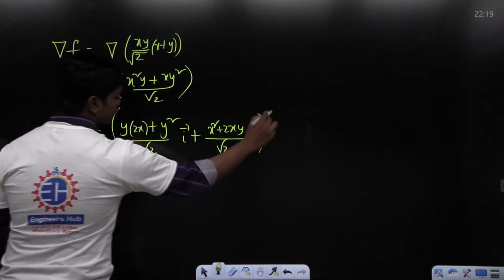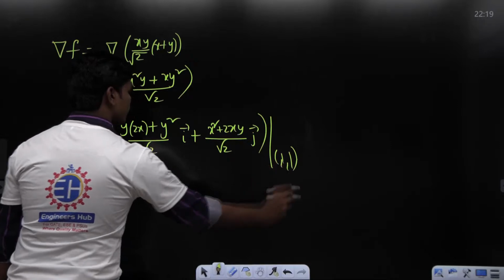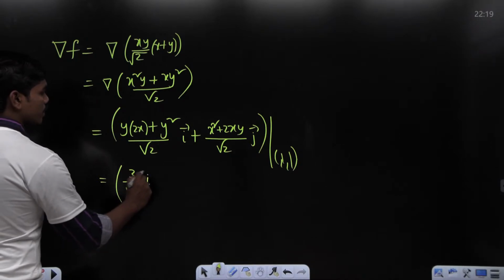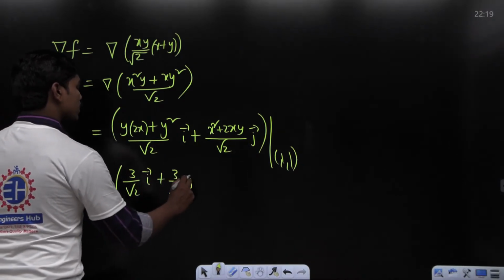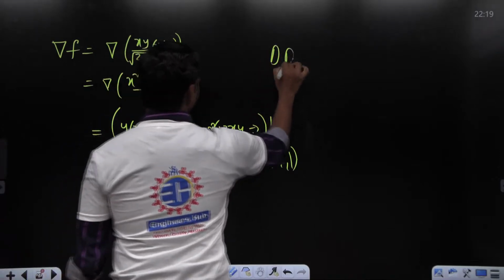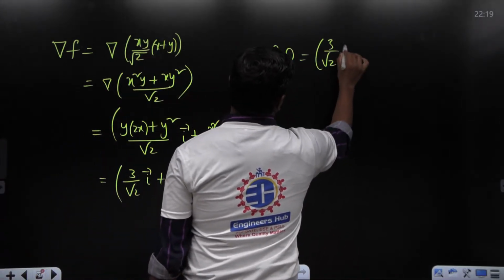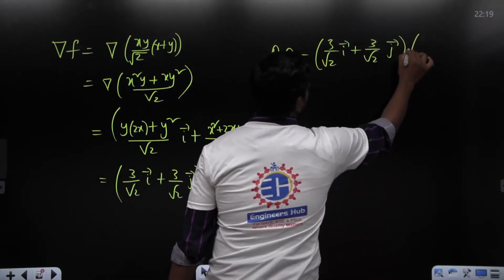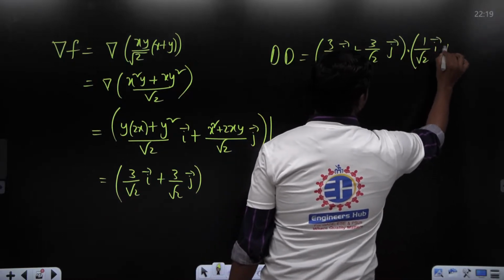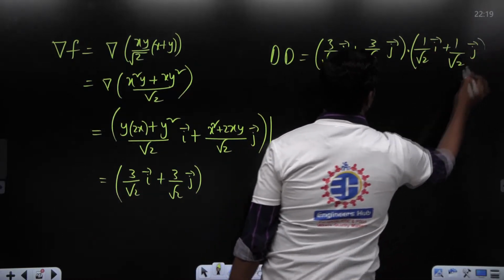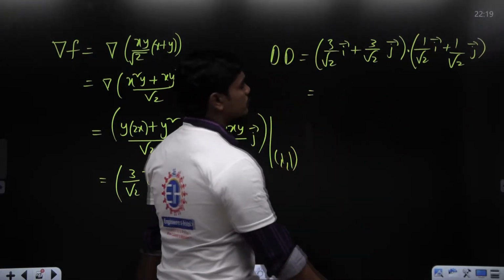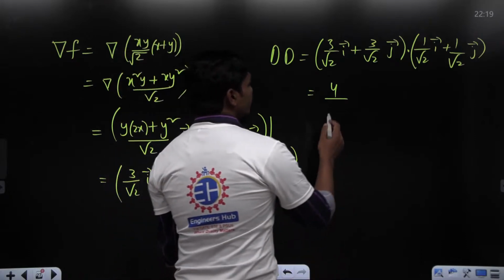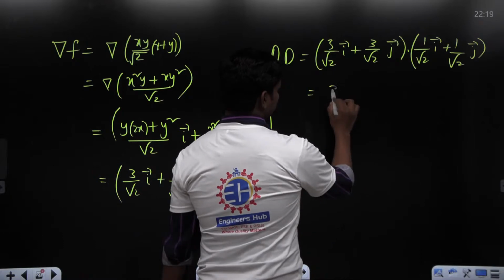And of course, if you are calculating this value at point 1 comma 1, then this is equal to 2 plus 1, 3 by root 2 I bar plus 3 by root 2 j bar. The directional derivative is equal to 3 by root 2 I bar plus 3 by root 2 j bar dot 1 by root 2 I bar plus 1 by root 2 j bar. If you do the dot product, you will get 3 by 2 plus 3 by 2, which is 6 by 2. So we have a total of 3 as the correct answer.